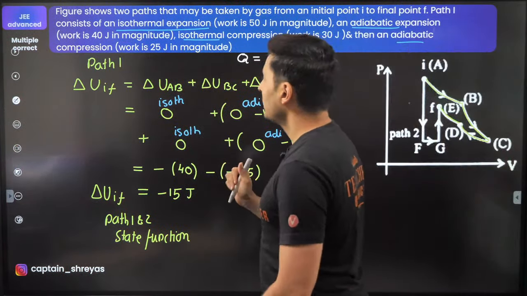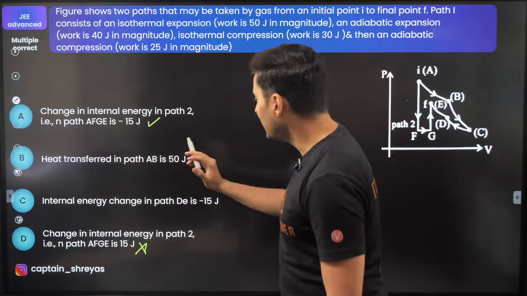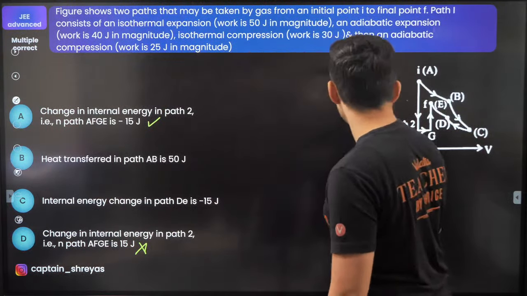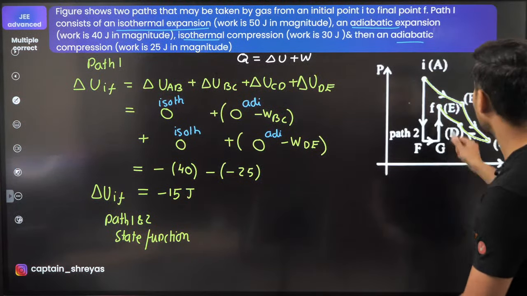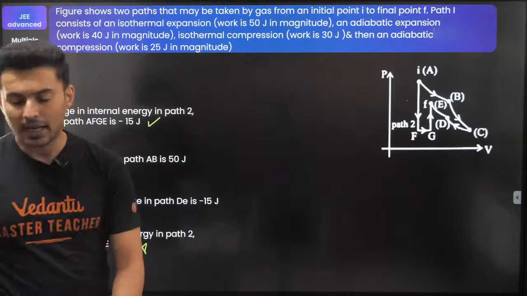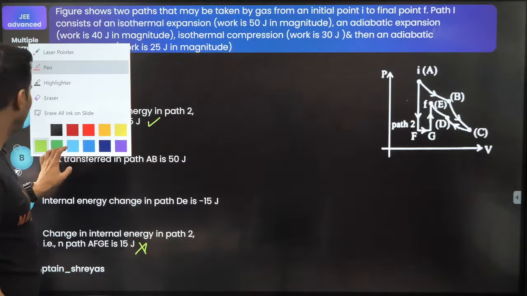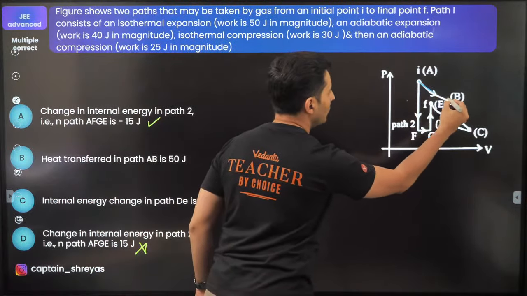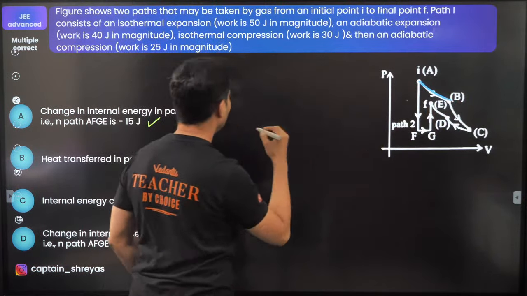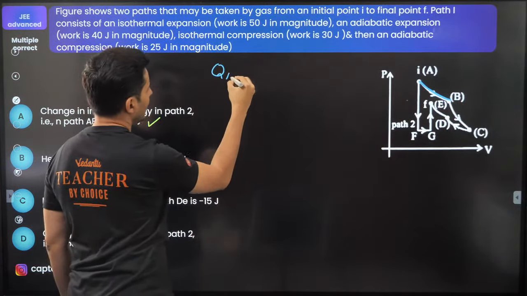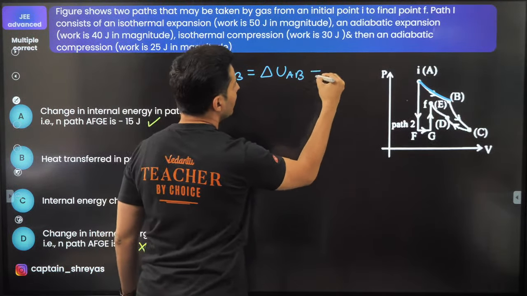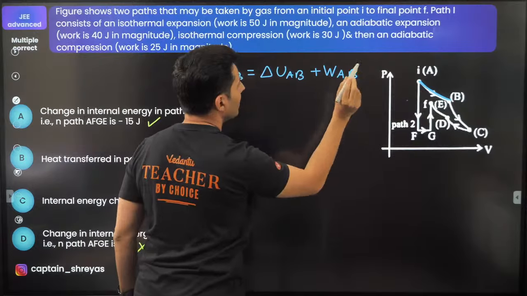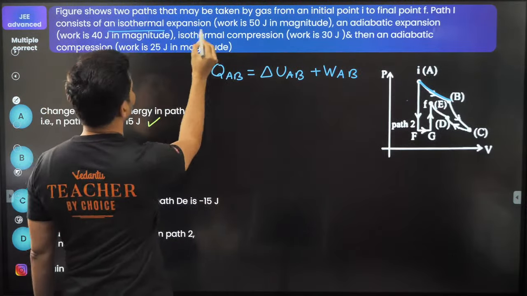So I got that. Now, what are the remaining things? Heat in AB, internal energy in DE. Heat in AB. Okay, let's try to see if I can find out heat in the process A to B. Can I do that somehow? Maybe. Let's concentrate on A to B path. So heat in A to B will be delta U in A to B plus the work done in A to B. A to B path is isothermal.